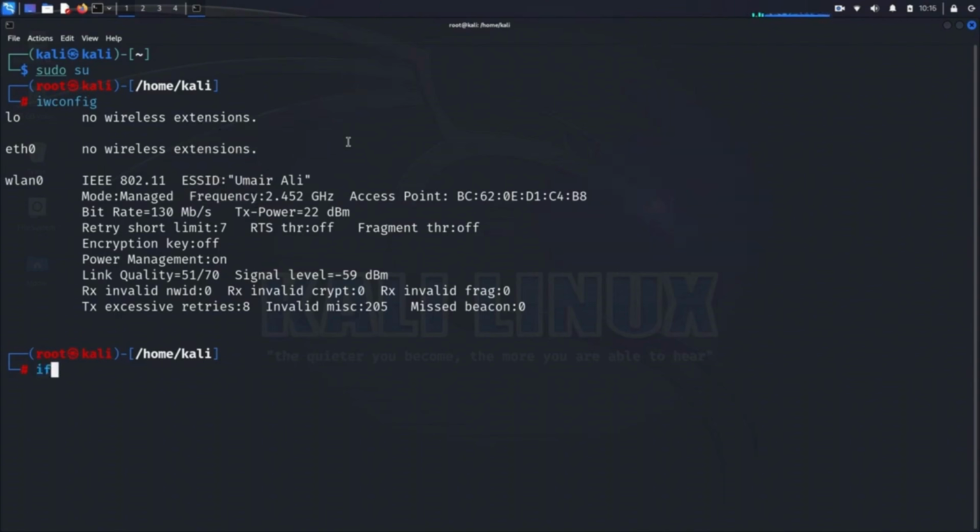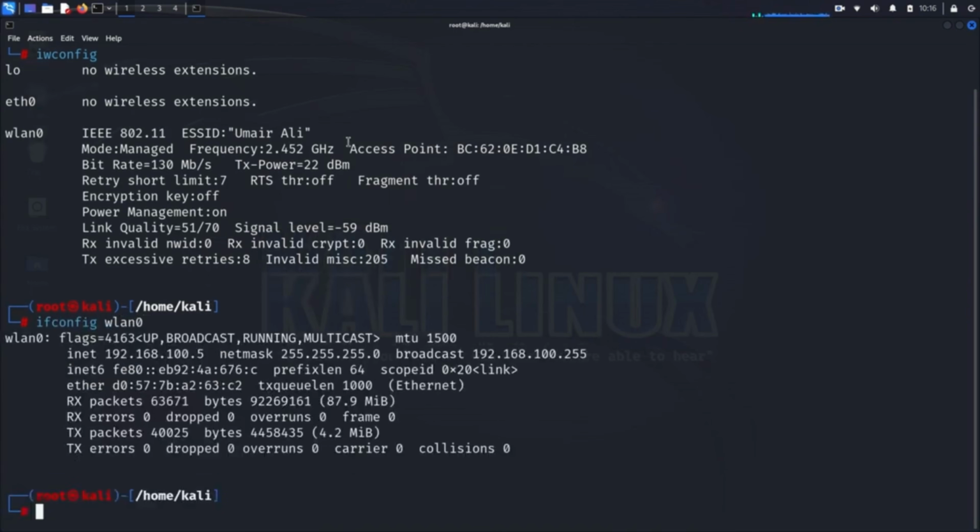Run the command ifconfig wlan0. Here, wlan0 is the name of our wireless interface. This command will display detailed information about the interface, including the MAC address. Note down this address, as we'll need it later in our process. Now, let's switch our interface to monitor mode.